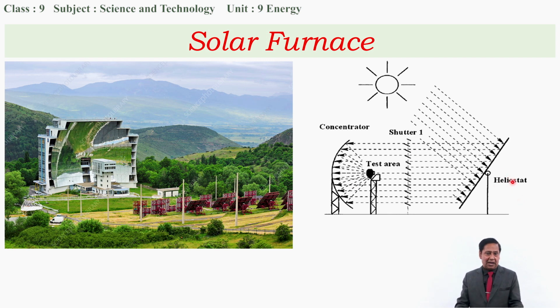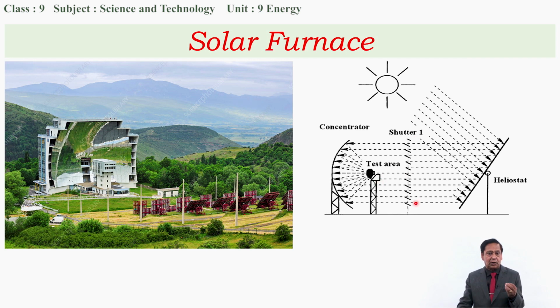First, the heliostat reflects sunlight towards the parabolic concentrator, and this concentrator concentrates the solar heat energy into a point. This is the point where the solar heat energy is concentrated. Since a lot of heat energy is concentrated at a single point, the temperature of this point becomes very huge, and it will exceed more than 3000 degrees Celsius. At this temperature even iron can be melted, and the furnace is used to provide very huge temperatures and is used in melting of metals also.